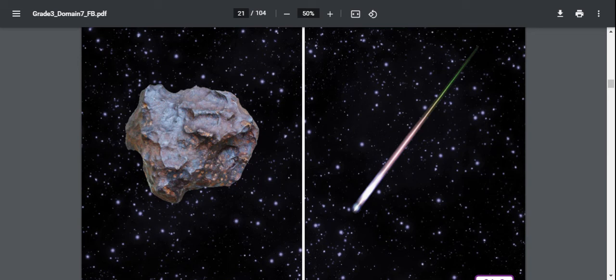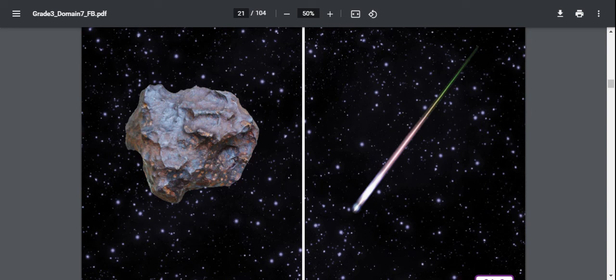What is a dwarf planet? Well, it's a spherical celestial body that orbits the sun, but it has not yet cleared space debris from its orbit. It hasn't collected it or shot it out. And what two dwarf planets did you hear about today? Ceres and Pluto.